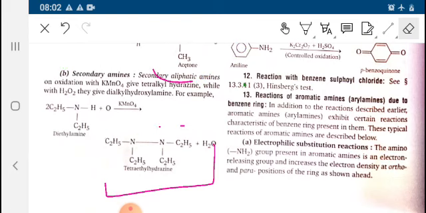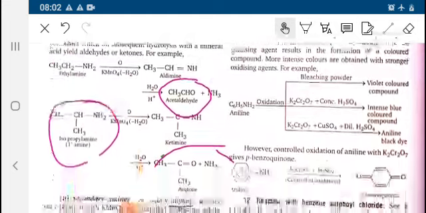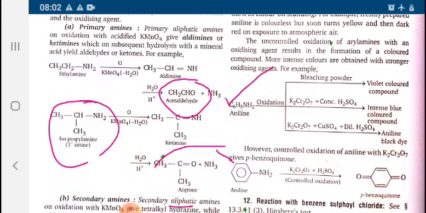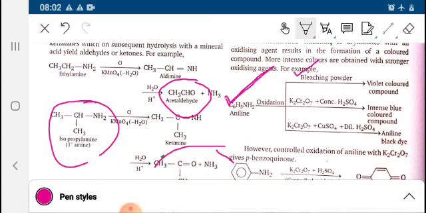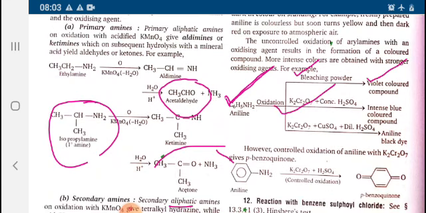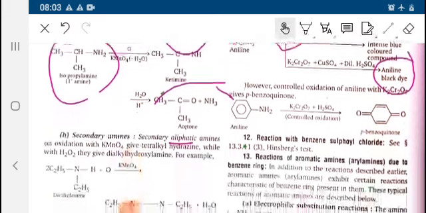Oxidation: aniline reacts with bleaching powder to give violet color. With potassium dichromate, aniline black dye is formed.